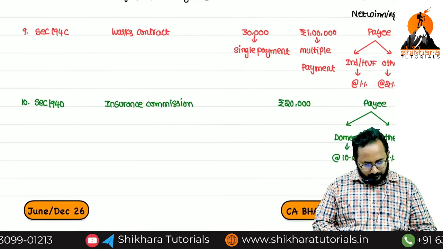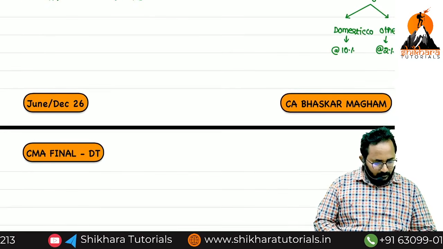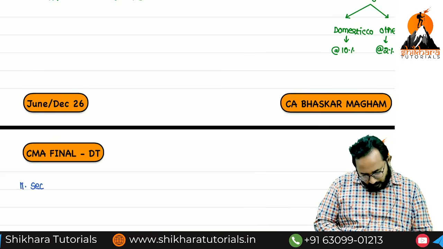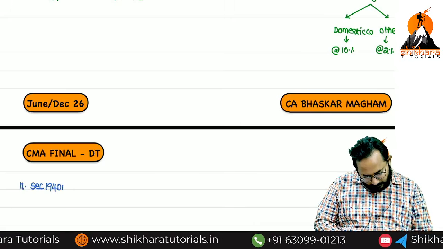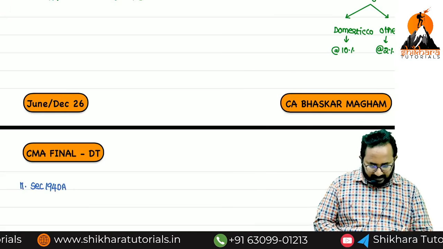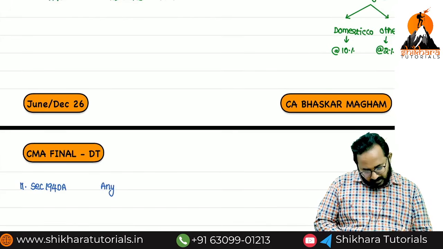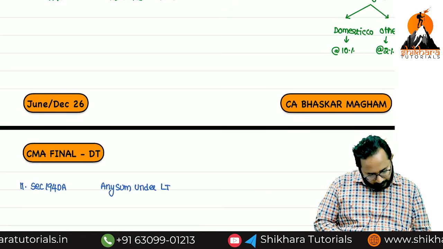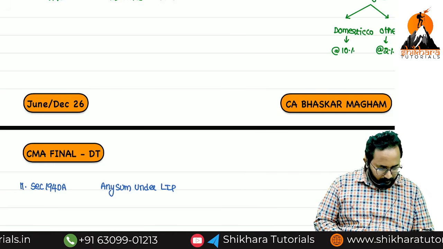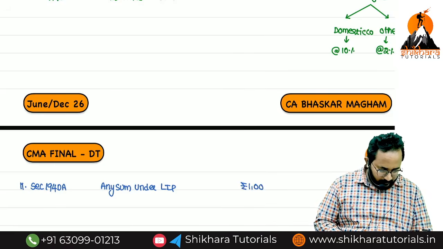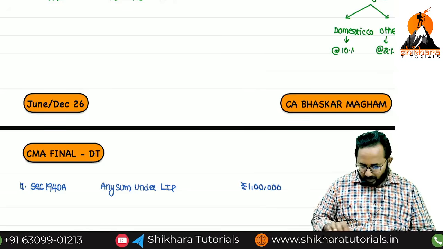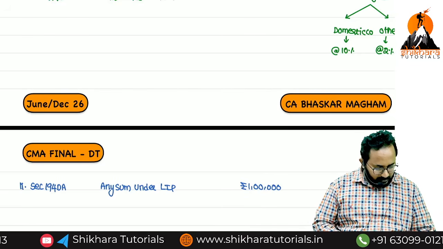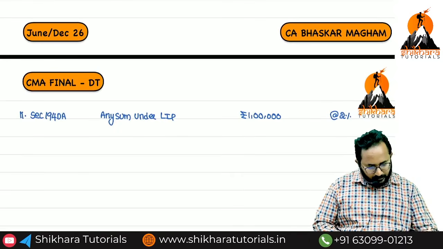Next, point 11, section 194DA. That is nothing but any sum under a life insurance policy. Threshold limit is rupees 1 lakh. What is the TDS rate? 2%. TDS rate is 2%. Next, 12th one.